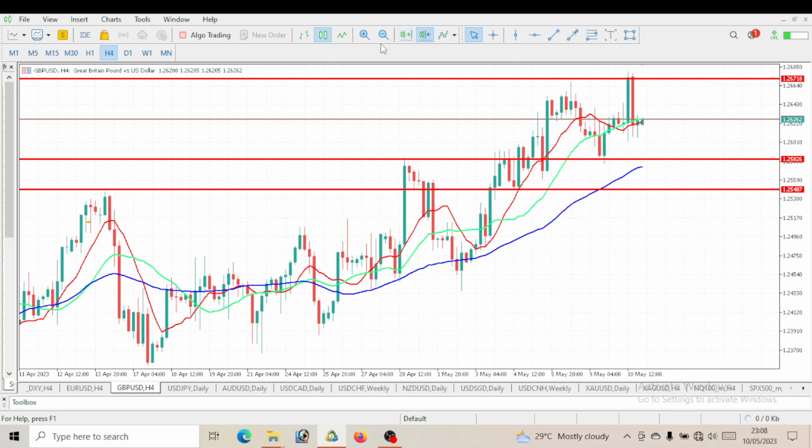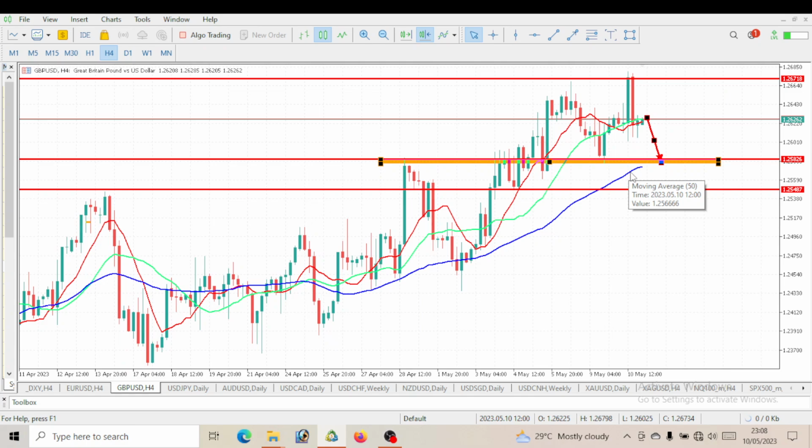But with what I'm seeing, I feel that GBPUSD will actually drop. So I'm still speculating a downward movement, by the way. I'm speculating the movement to a level of 1.25826. So this is the level I am watching out for on GBPUSD, a level of 1.25826. By that time, we should sit and tap our 50 period simple moving average.